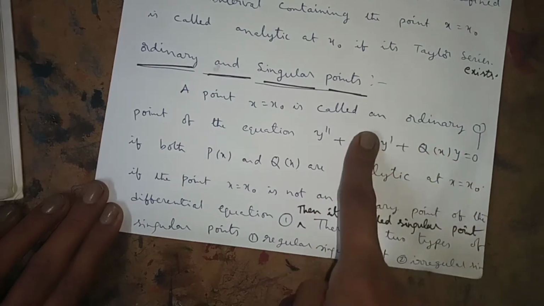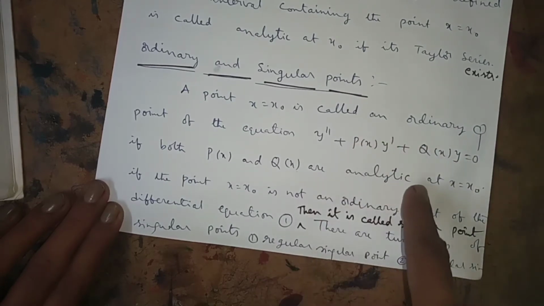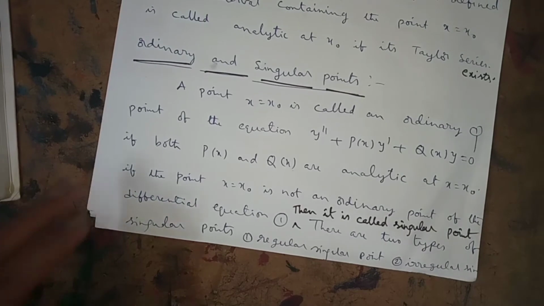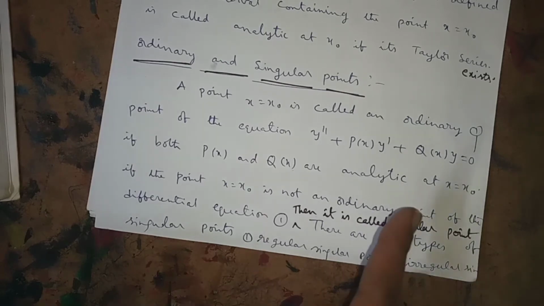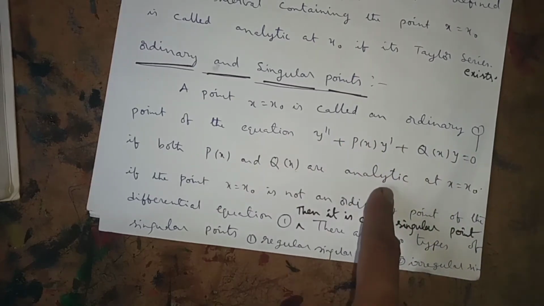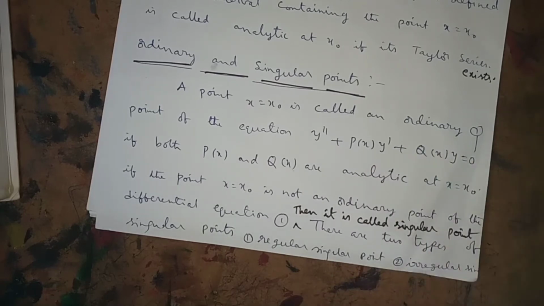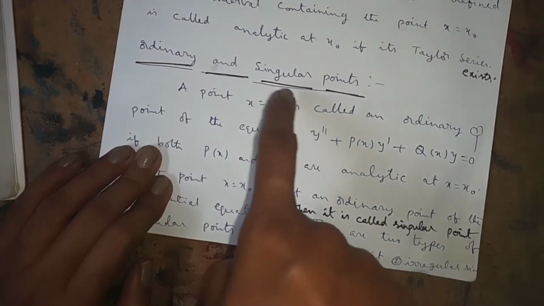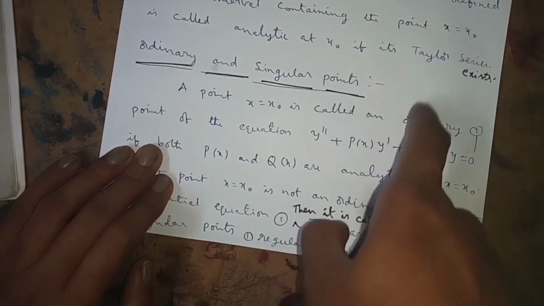If both p of x and q of x are analytic at x is equal to x naught, at that point x is equal to 0 or x is equal to a or x is equal to 1 or x is equal to 2, whatever the point, at x is equal to x naught both p of x and q of x are defined, analytic. Then we say that the point x is equal to x naught is an ordinary point.